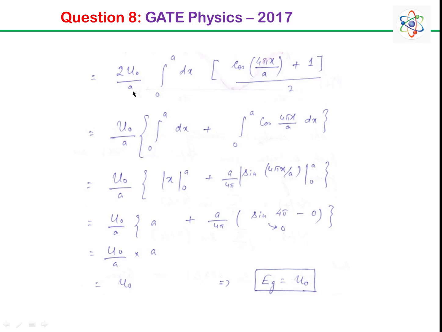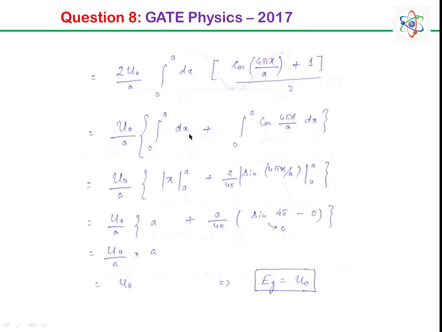So 2U0/a into the integral from 0 to a of dx (cos(4πx/a) + 1)/2. So this 2 and this 2 go, and we are left with U0/a, and we have 1 over here. So for that we will have dx and this second term cos(4πx/a). Now we integrate.